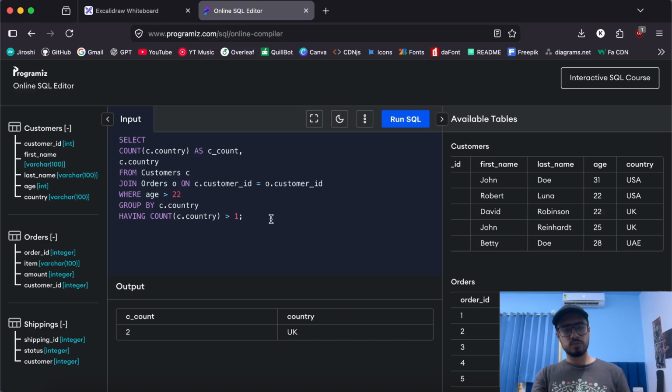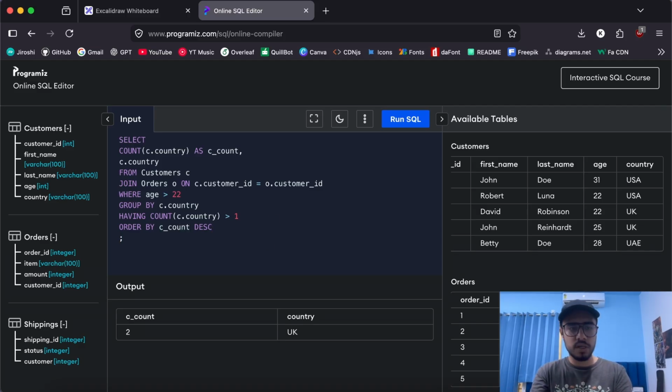Great. Now let's see what happens when we apply order by. Yes, order by happens right after select. So we can do order by, let's say, C count and descending order. It won't change anything because again we have only a single row, but right after select the ordering happens, and that's why we were able to use this alias right here. And you can't really use alias anywhere else in the query, because this is the typical execution flow, and after selection ordering happens over that data, and that's why you are able to use aliases in order by and not anywhere else. And this can turn out to be an interview question as well.